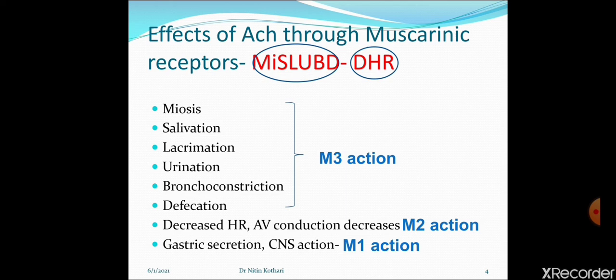So the effect produced by anti-muscarinic drugs will be just opposite to the effect produced by muscarinic drugs. They will cause mydriasis, dry mouth, dry eye, urine retention, constipation and bronchodilation.